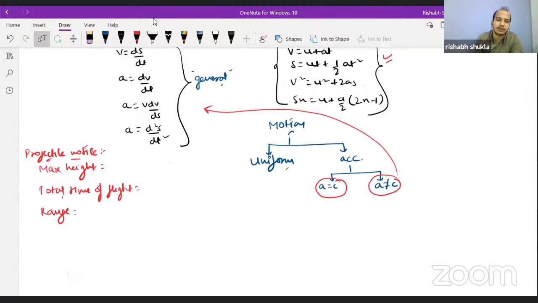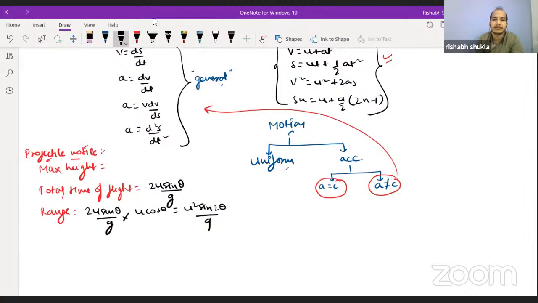Time to reach the top is u sin theta by g. Total time is 2u sin theta by g. Range will be 2u sin theta by g into u cos theta, so this will be u square sin 2 theta by g.